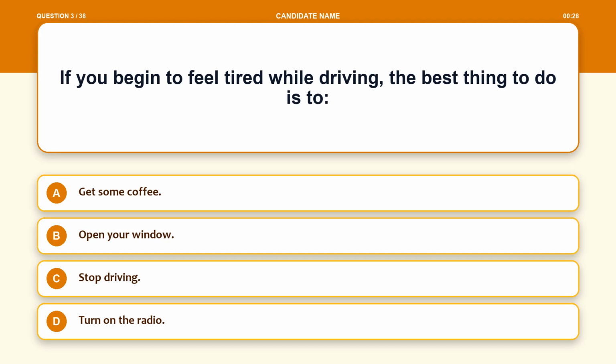Question 3. If you begin to feel tired while driving, the best thing to do is to: Option A, get some coffee. Option B, open your window. Option C, stop driving. Option D, turn on the radio.